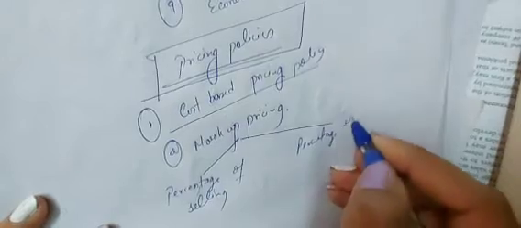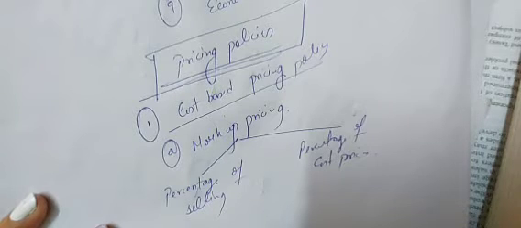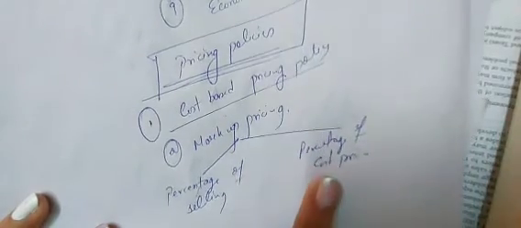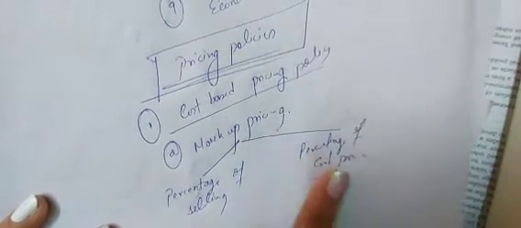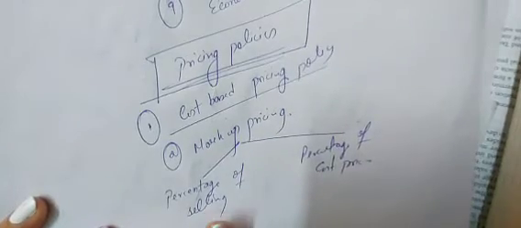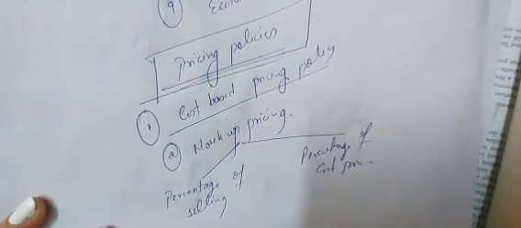Now markup pricing again is divided into two parts: percentage of selling price and percentage of cost price. A markup is added to get our profit. In case of cost price, we are adding the markup to the cost price. In case of percentage of selling price, we are adding the markup to the selling price.